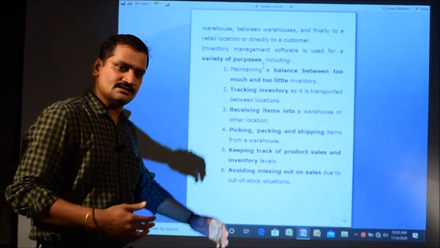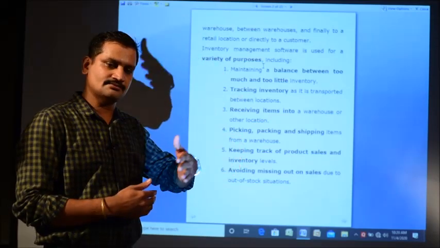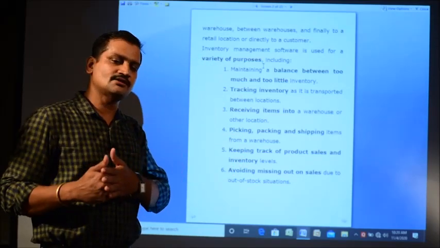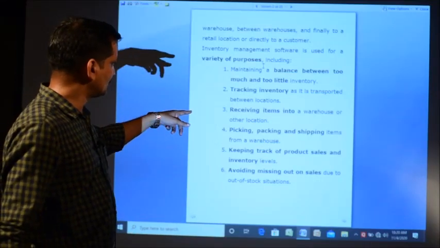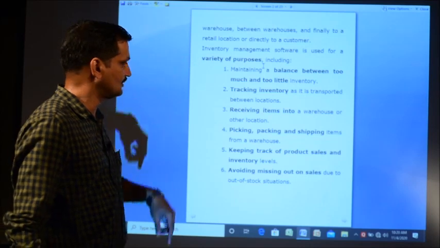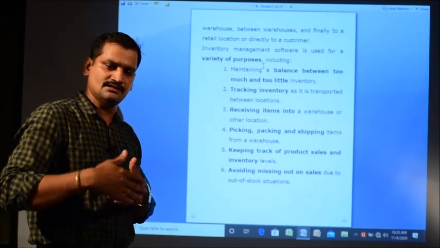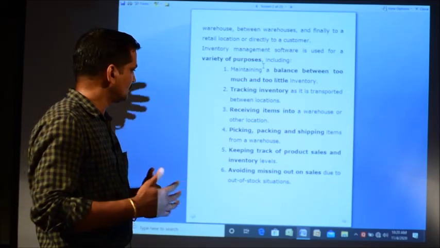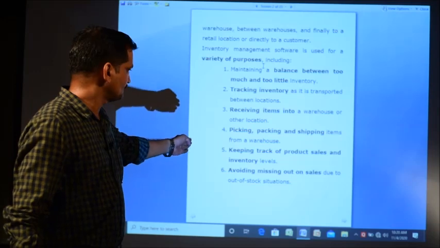So, the software starts from the vendor, from where the product comes to the warehouse, from the warehouse to the retail location, and from the retail location to the customer. Then, picking, packing and shipping items from the warehouse, and keeping track of product sales and inventory levels. As I told, when the customer gets the product delivered, the stock of that product is automatically updated in the software.